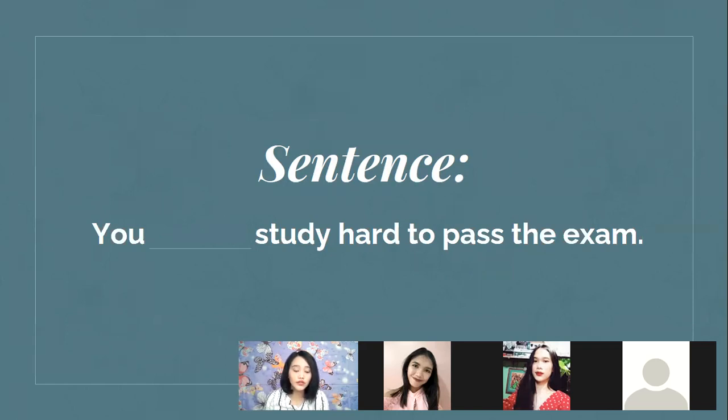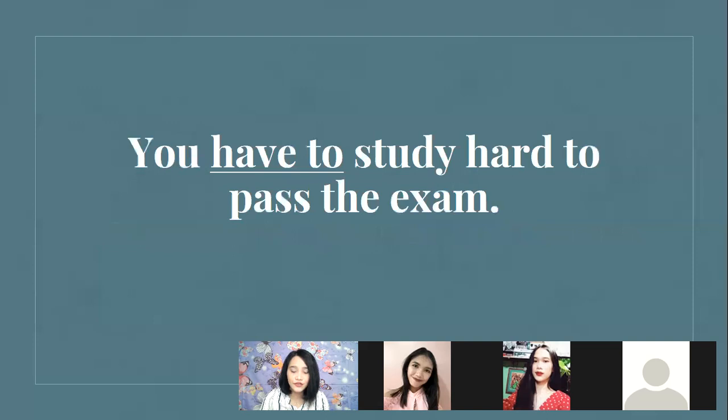So what we're going to do here is pick a modal and a non-modal in order to complete this sentence, and see if there is a difference between each modal, if it changes the meaning of the sentence. Is that clear? Yes, ma'am.